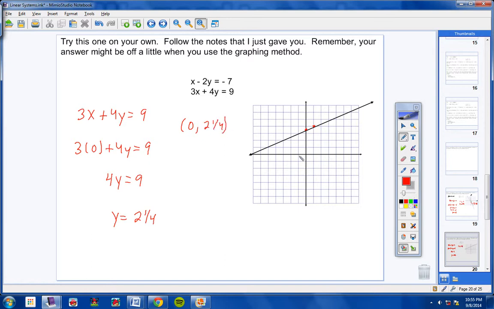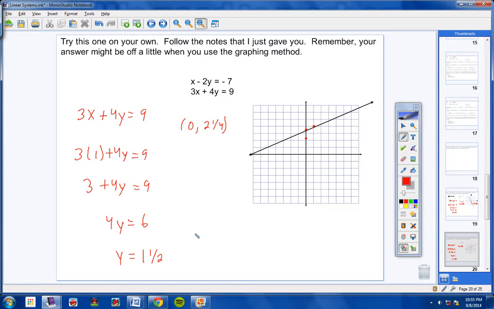So over 0 and up 2 and 1/4, which is about right there. Okay, let's go ahead and put 1 in for x quickly. 3 times 1 is 3. Bring the 3 over and make it a negative 3. 9 minus 3 is 6, and divide both sides by 4, and you will get 1.5.